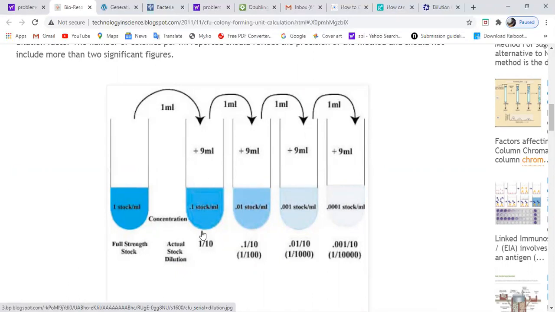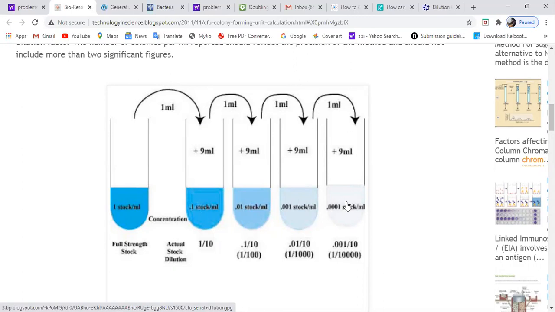So each time when you are calculating this dilution factor, 10, 100 or 1000, you need to take 1 ml. If you are adding 1, this will become 10 times diluted. Then to dilute it further, you will take 1 ml out of this and add it into fresh 9 ml. So then it is again 10 times diluted. Then again 10 times diluted.